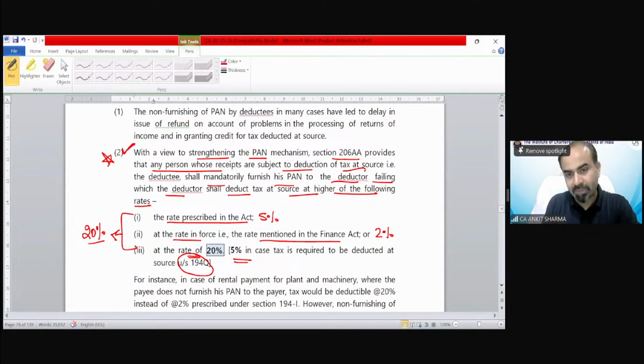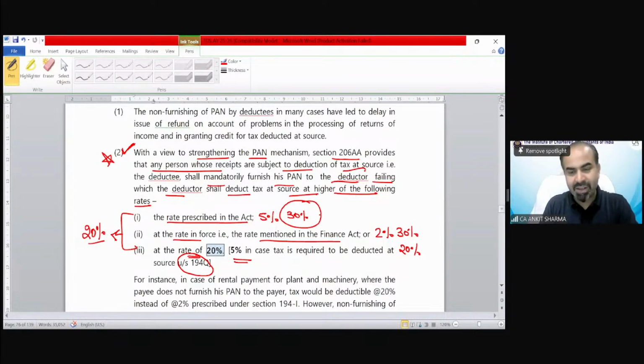Suppose there's a case of casual income. In case of casual income, the rate prescribed is 30%. In the Finance Act also it is 30%. But the third rate would be 20%. So in case of casual income, even if the payee did not submit the PAN number, the highest rate would be 30%.